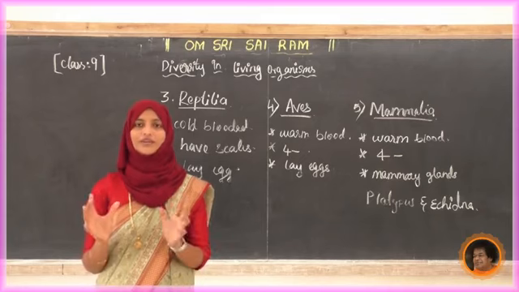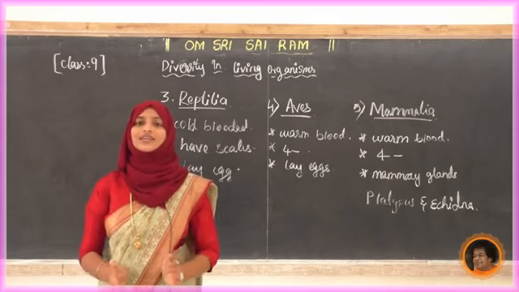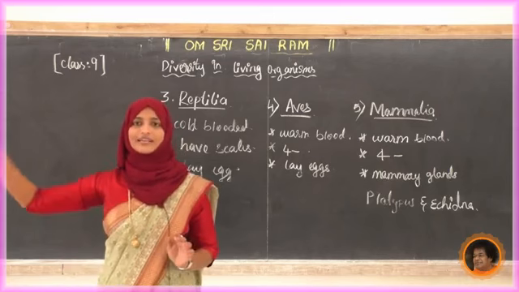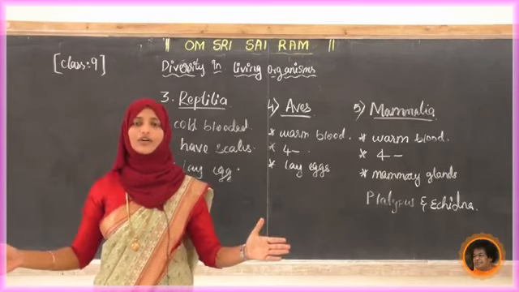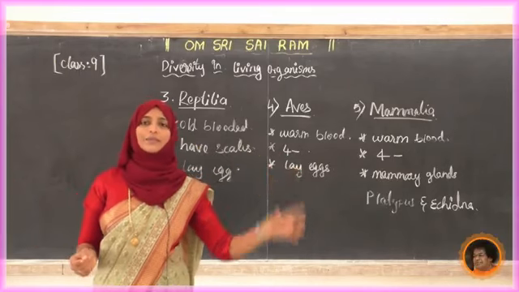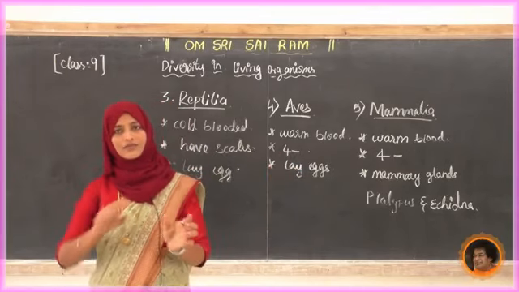Okay, this is a very important question. We are going to consider only the skin type and differentiate on that. Write down all 5 headings, make 5 columns, and write down only the skin type: how it is in pisces, how it is in amphibia, and so on.